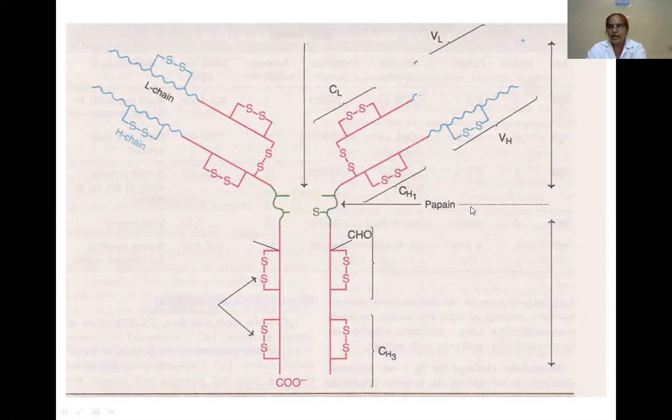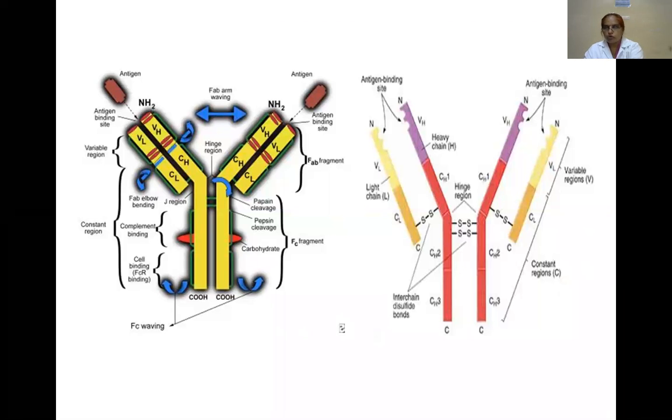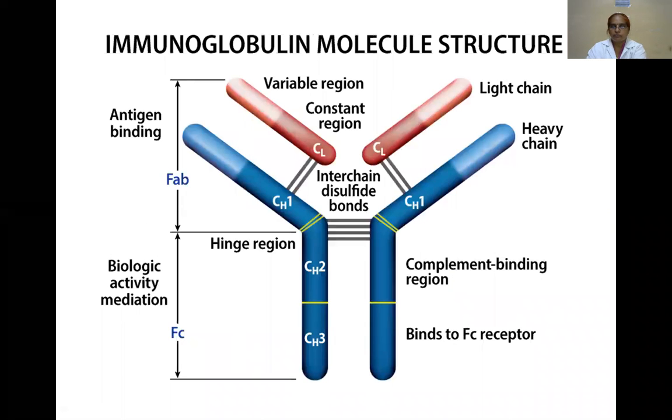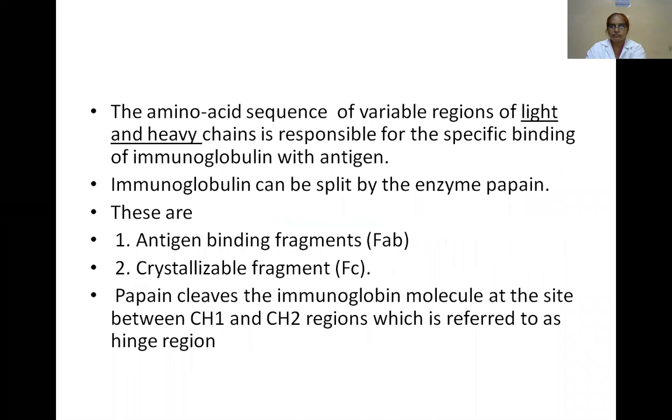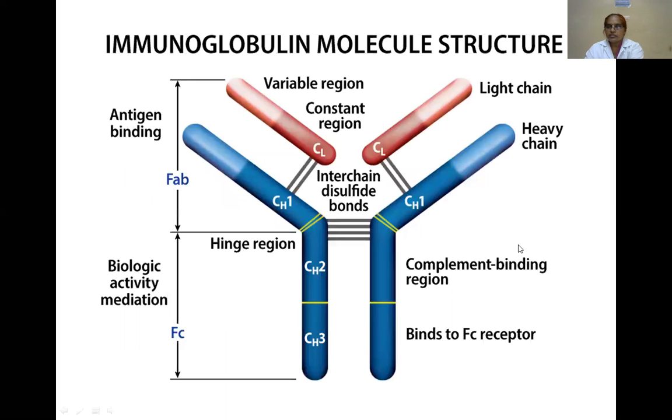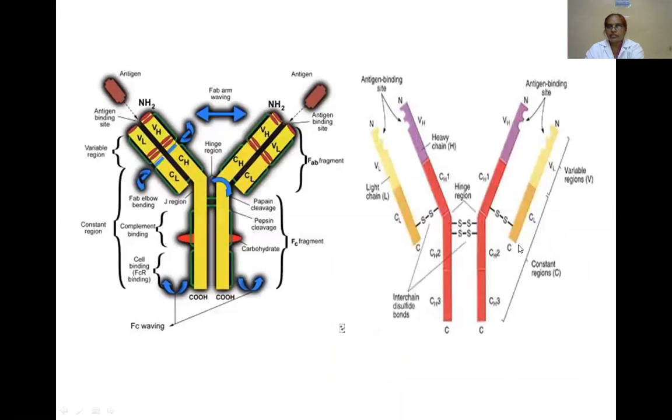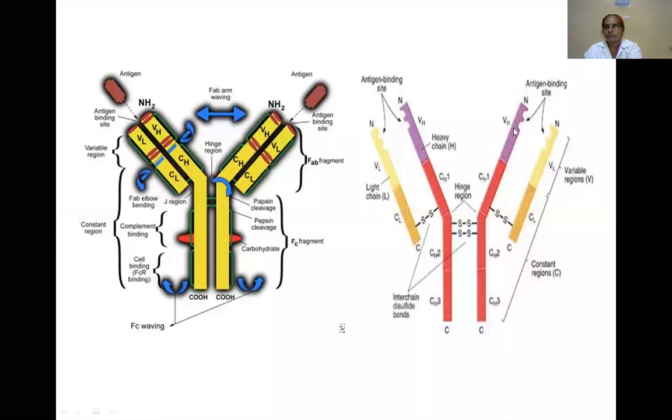When the papain enzyme cleaves the gamma globulin of the immunoglobulin, this leads to the antigen binding fragment and the crystallizable fragment.